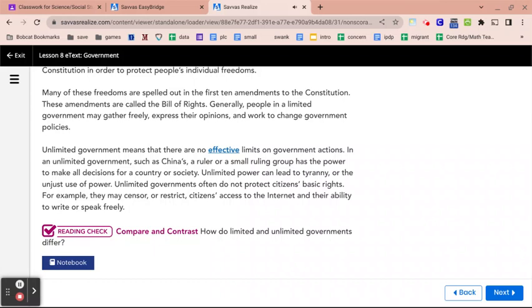Unlimited government means that there are no effective limits on government actions. In an unlimited government, such as China's, a ruler or a small ruling group has the power to make all decisions for a country or society. Unlimited power can lead to tyranny, or the unjust use of power. Unlimited governments often do not protect citizens' basic rights. For example, they may censor or restrict citizens' access to the internet and their ability to write or speak freely.